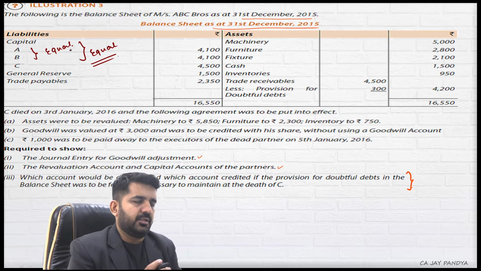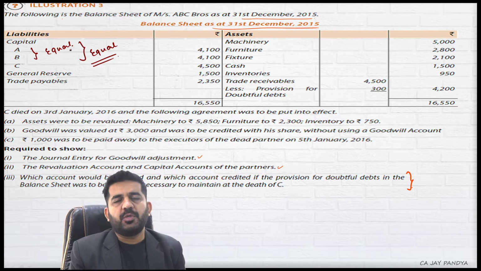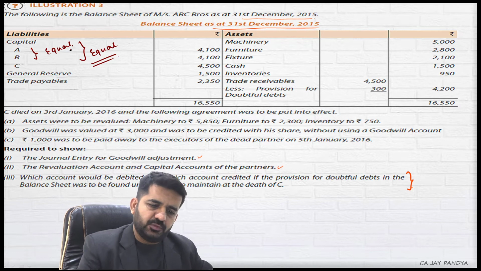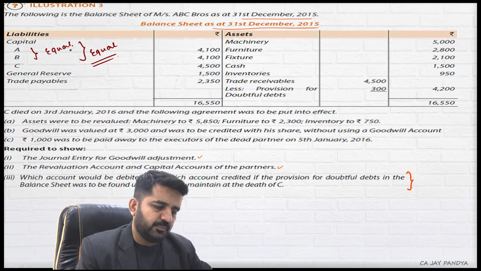So old ratio is 1:1, new ratio is 1:1, and sacrifice ratio is 1:1. So no need to find out that particular point.